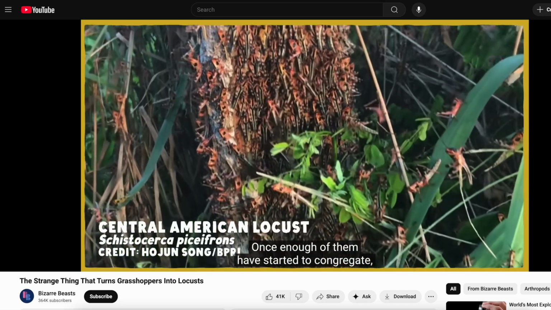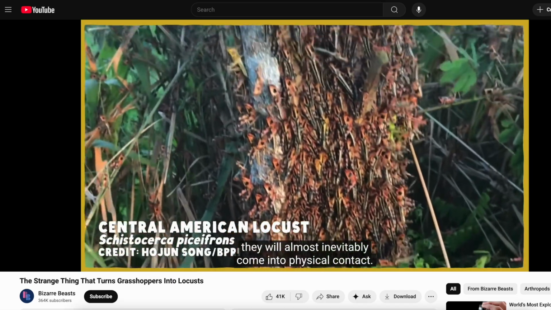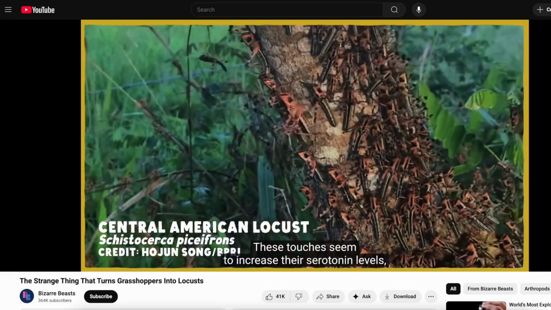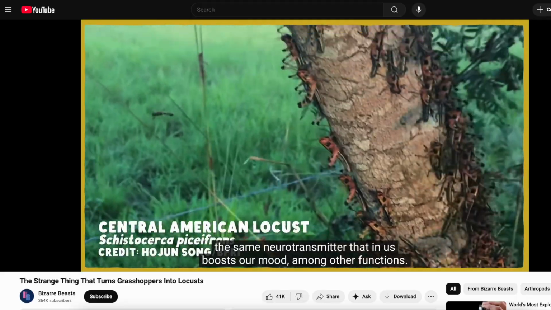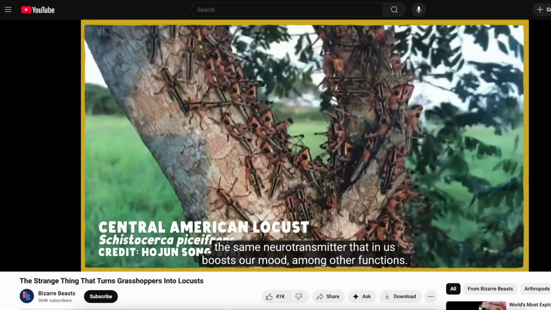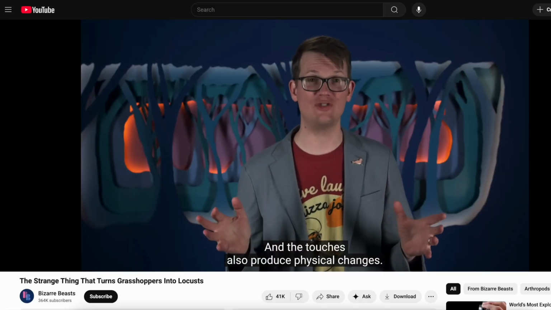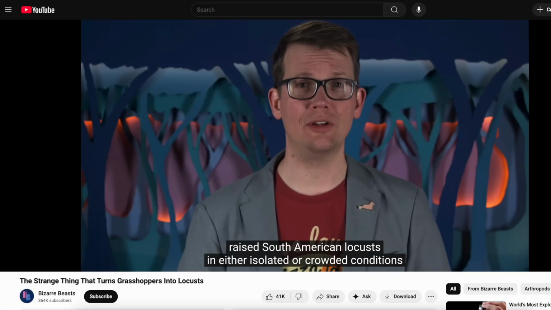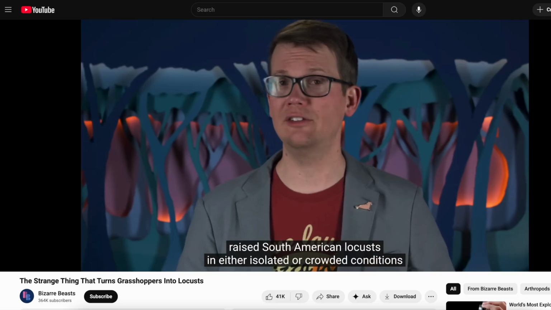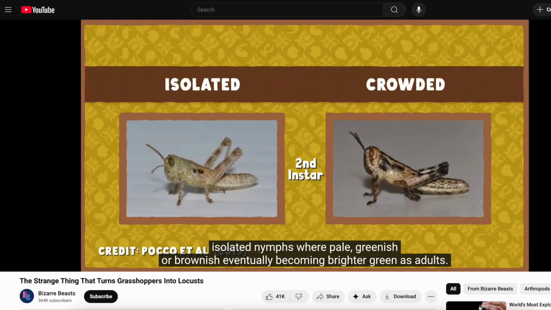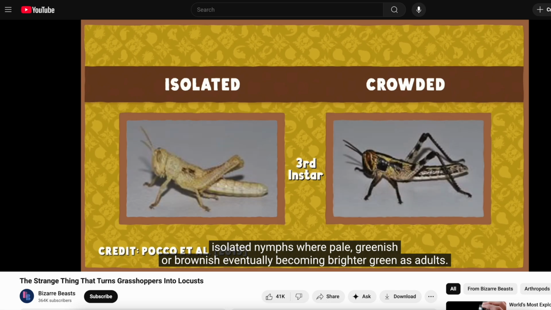Once enough of them have started to congregate, they will almost inevitably come into physical contact. These touches seem to increase their serotonin levels, the same neurotransmitter that in us boosts our mood, among other functions. And the touches also produce physical changes. For example, in one study, researchers raised South American locusts in either isolated or crowded conditions. Isolated nymphs were pale greenish or brownish, eventually becoming brighter green as adults.